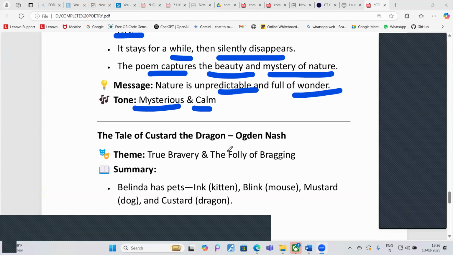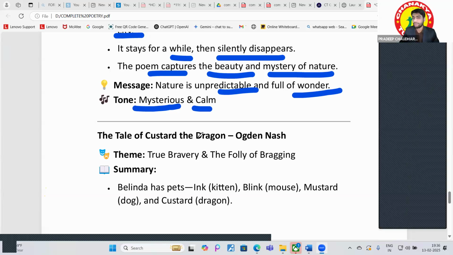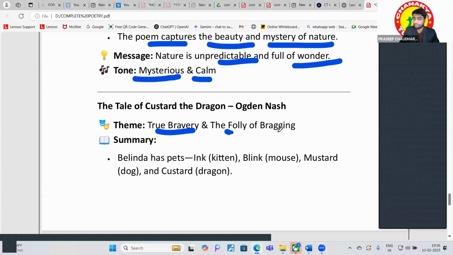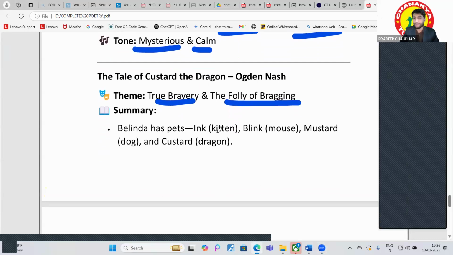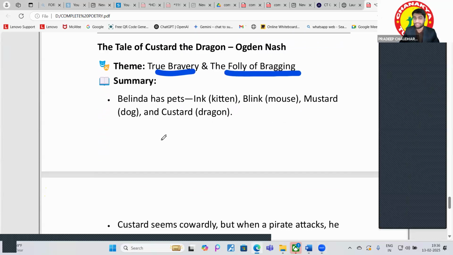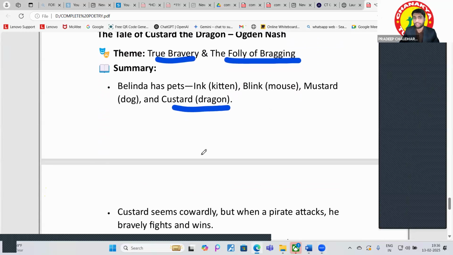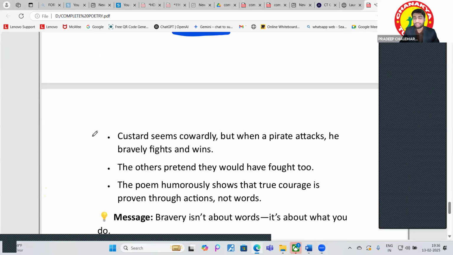Okay. So who has composed The Tale of Custard the Dragon? Ogden Nash, sir. Okay. So what is the theme of this poem? True bravery and the folly of bragging. Okay. So what is the summary? There is a Belinda. She has pets, right? Ink the kitten, Blink the mouse, Mustard the dog, and Custard the dragon.